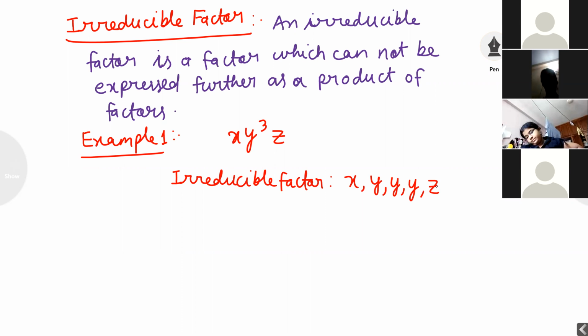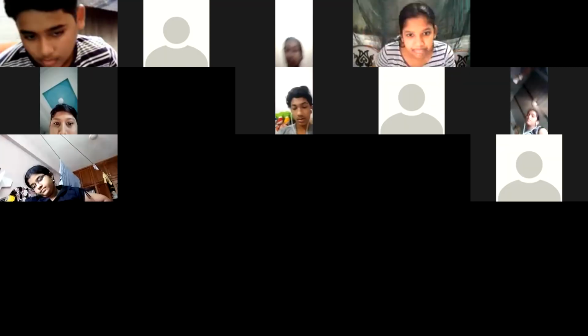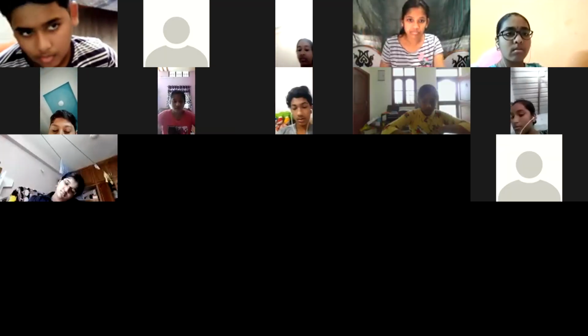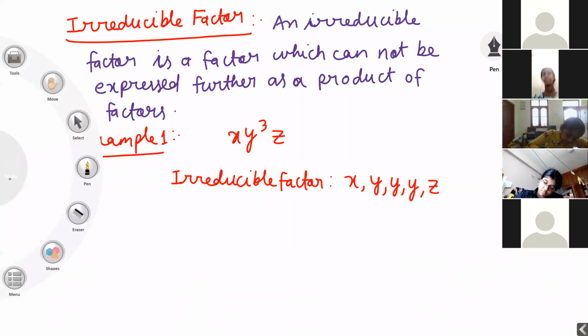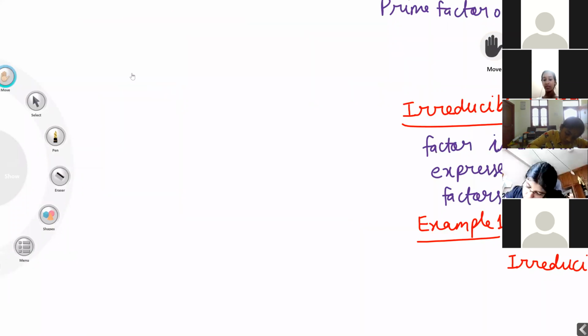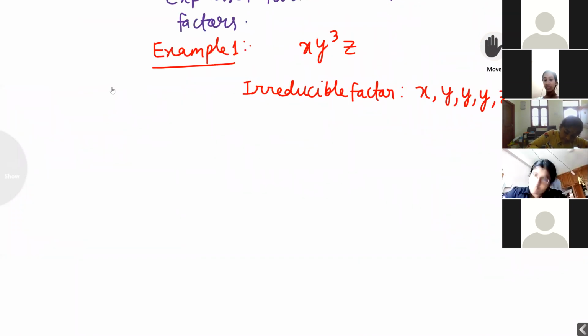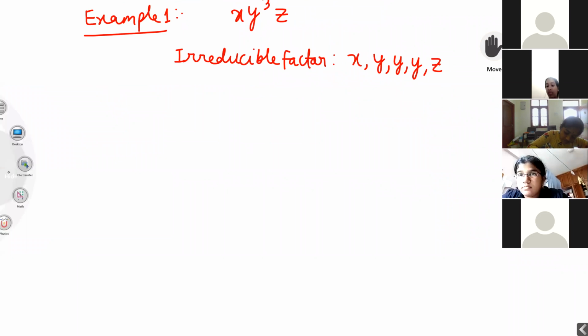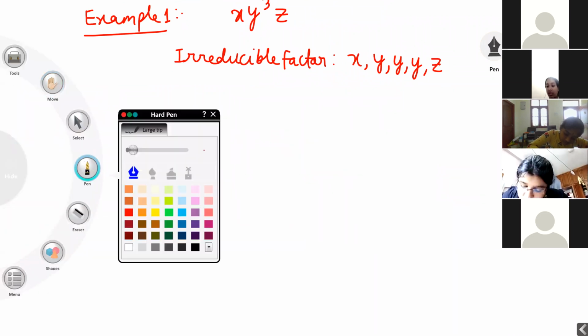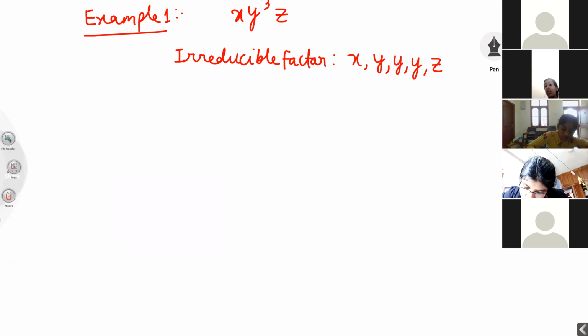I hope students, are you getting my point? How to find the irreducible factor? Example second.